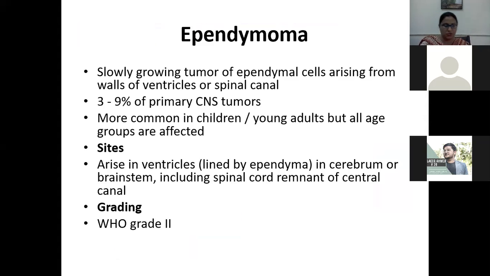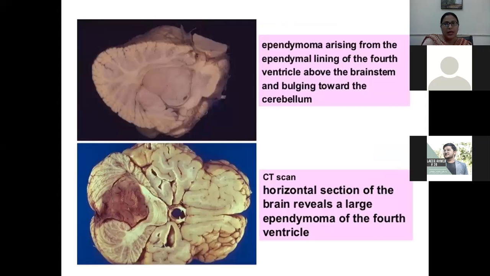As I already told you, it arises in the ventricle. It is WHO grade 2. Clear? As you can appreciate, it is ependymoma arising from the ependymal lining of the fourth ventricle, above the brain stem. And this is the horizontal section of the brain.